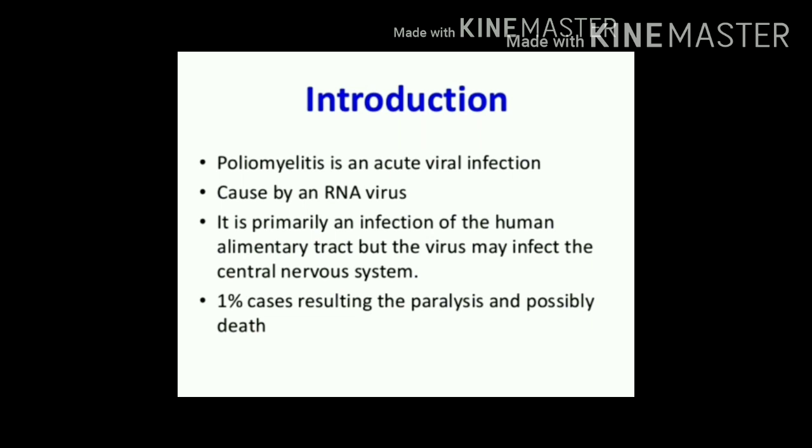This virus primarily affects the alimentary tract, but in a few cases, that is in less than 1% of cases, this virus can invade the central nervous system and it may result in paralytic polio. So simply what we can say, paralytic polio can occur in just less than 1% of cases.